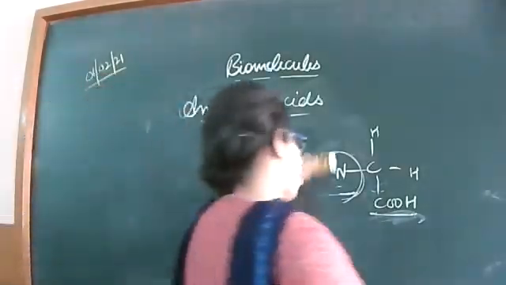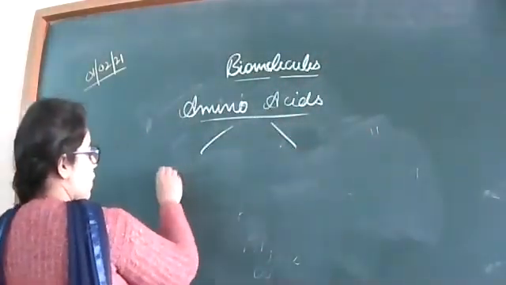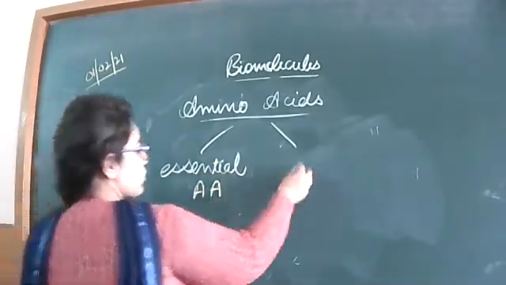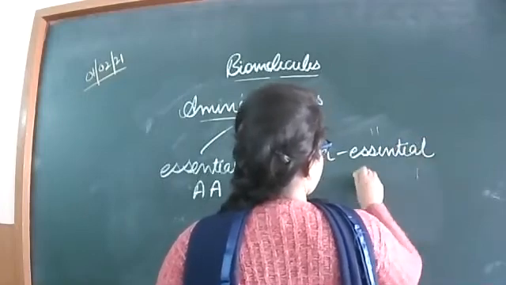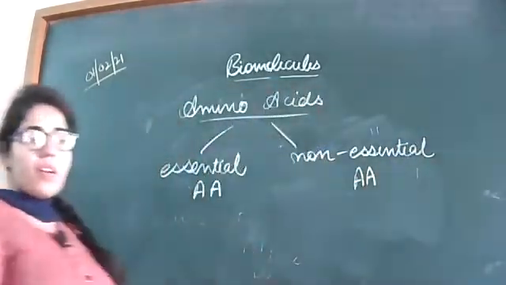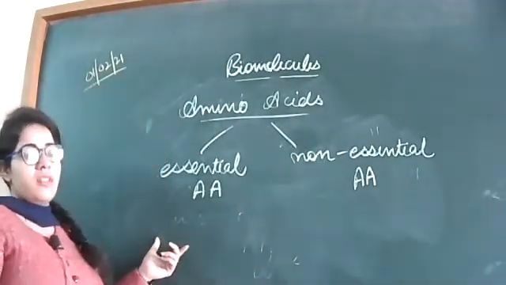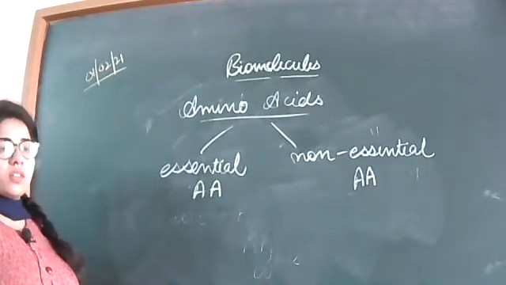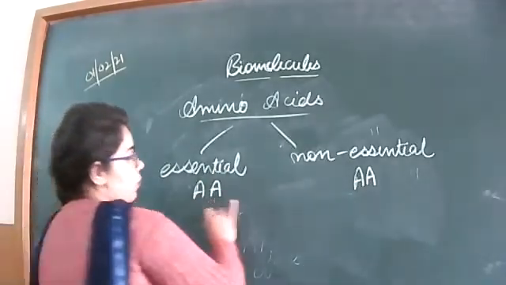The other categories of amino acids are essential amino acids and non-essential amino acids. So tell me, what are the essential amino acids and non-essential amino acids? We have done this portion. Both categories are important for us.